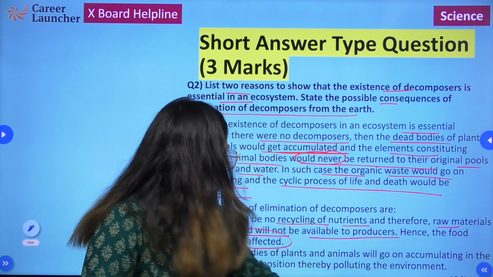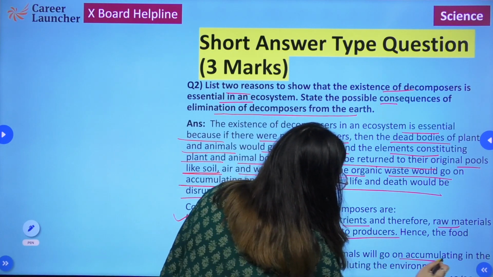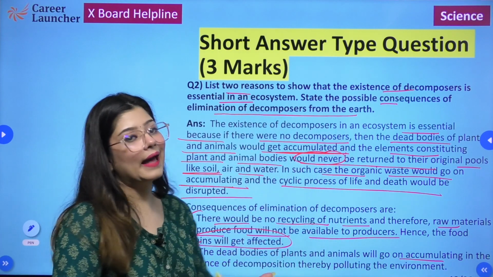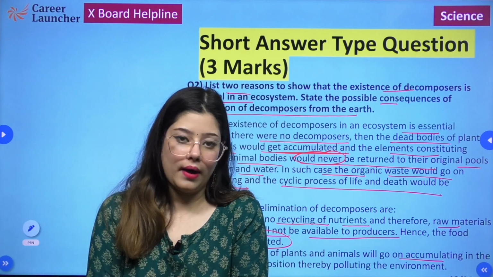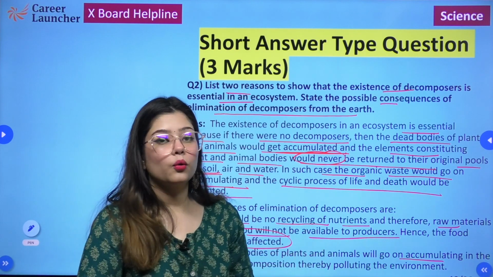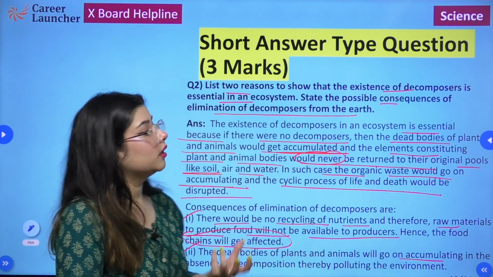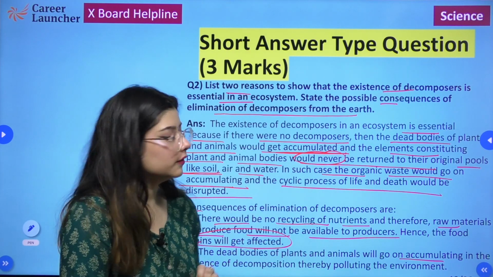Secondly, the dead bodies of plants and animals would keep on accumulating, and that would cause severe pollution in the environment, right? So these are the two consequences that one could face if decomposers were to be eliminated from Earth.